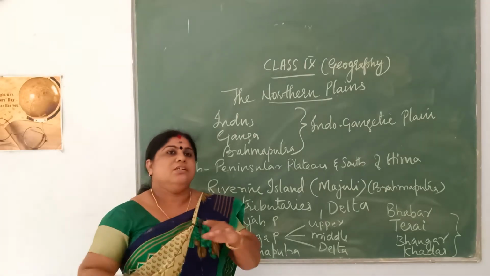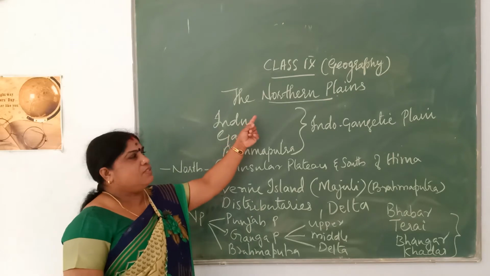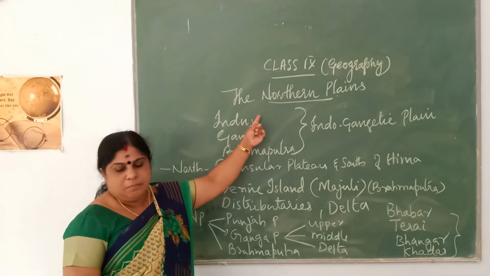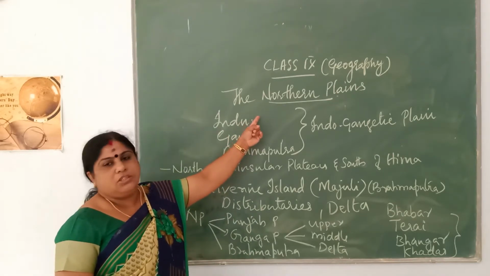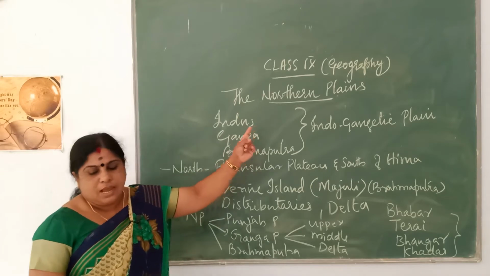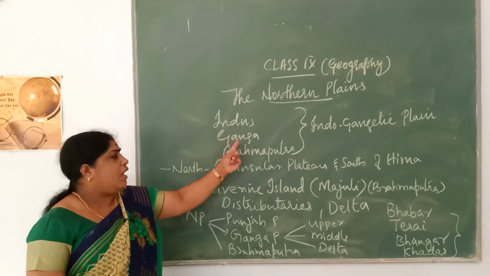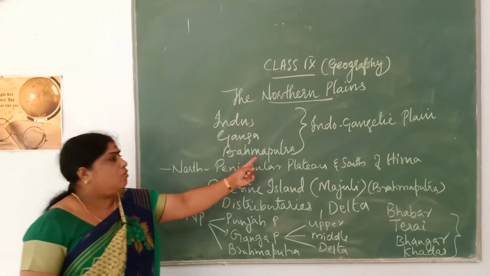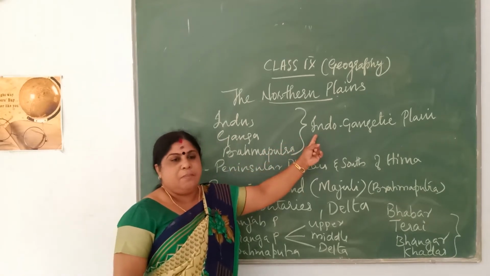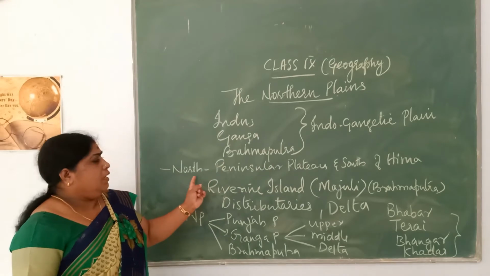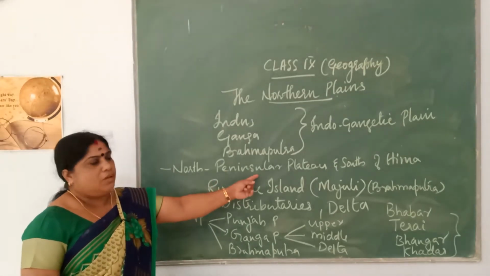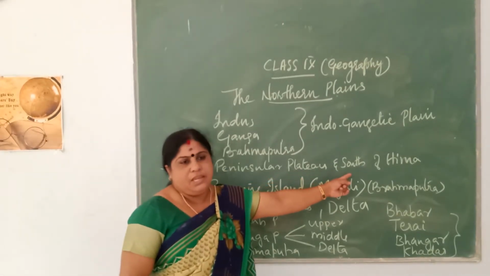Good morning, children. Today you are dealing with the second physical feature, the northern plains. So, this northern plain is formed as a result of three river systems, Indus, Ganga and Brahmaputra, also called the Indo-Gangetic plain. It is found in the north of the Peninsular Plateau and south of the Himalayas.